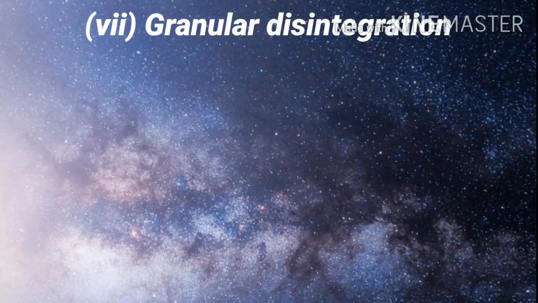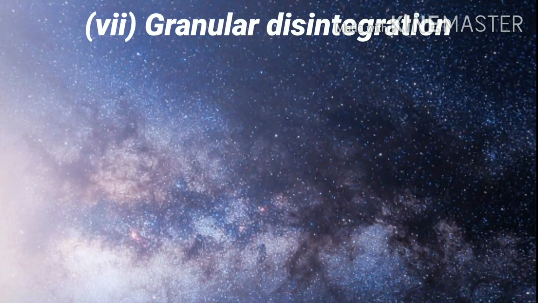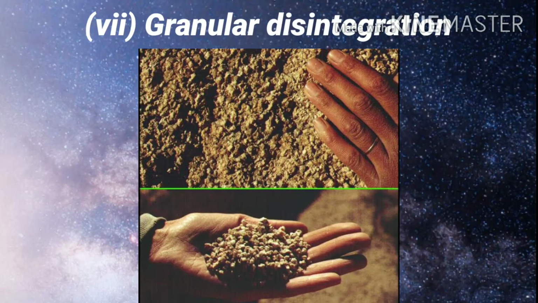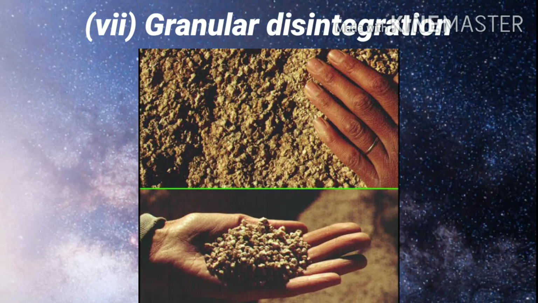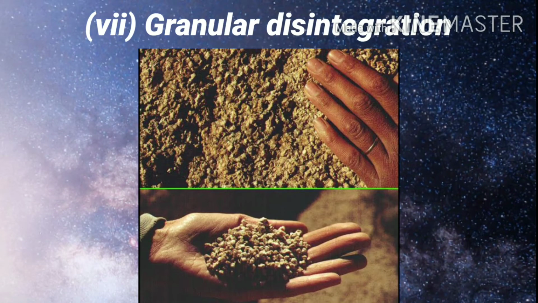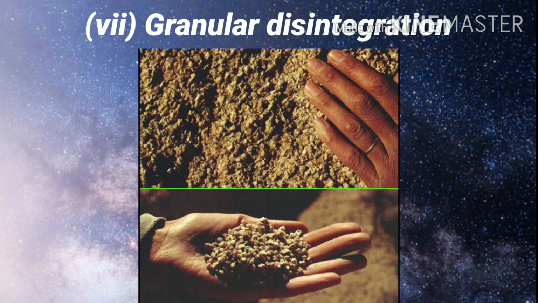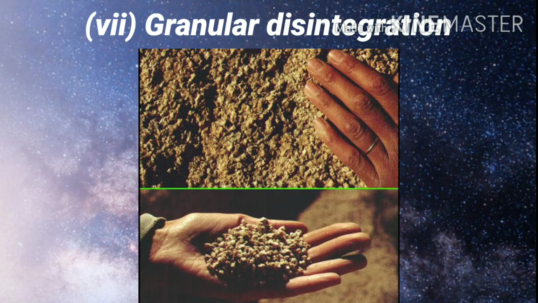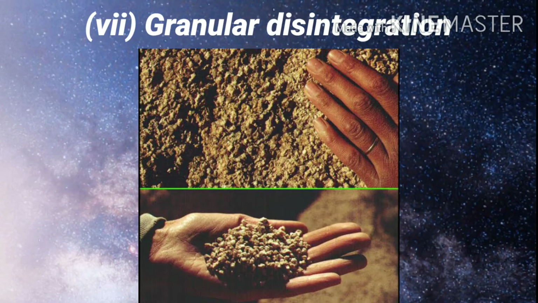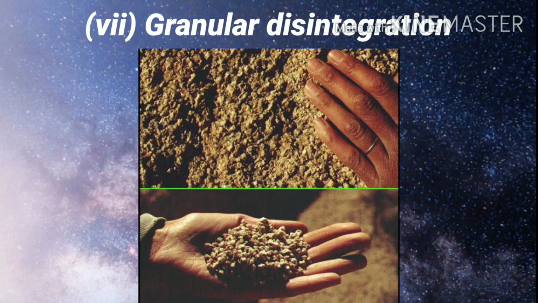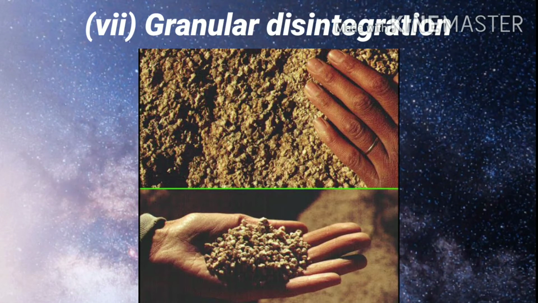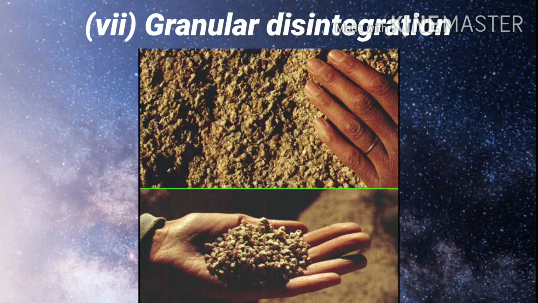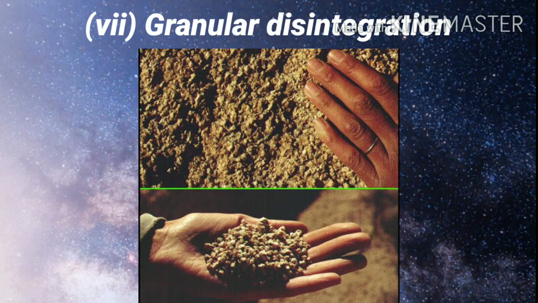Granular disintegration. Since rocks are made up of different minerals, weathering may also reduce rocks to pieces and fragments. This type of disintegration is called granular disintegration. It may also take place in cold places and at high altitudes. The cracks and joints of rocks are filled with water during the day, and at night the water freezes, leading to rupture of rocks on account of repeated actions of melting and freezing. This is called frost action.